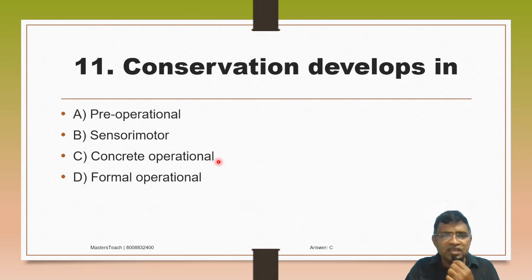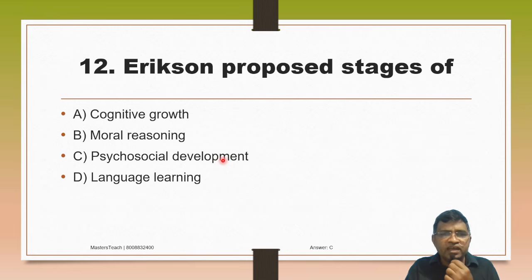Erikson proposed stages of: okay, you should know all these things. You can check my channel, you'll have all the things. A. Cognitive growth, B. Moral reasoning, C. Psychosocial development, D. Language learning.